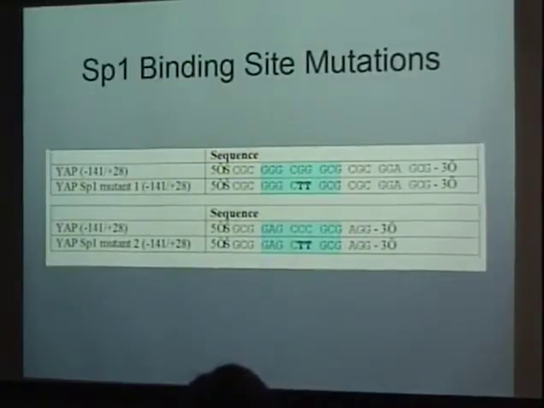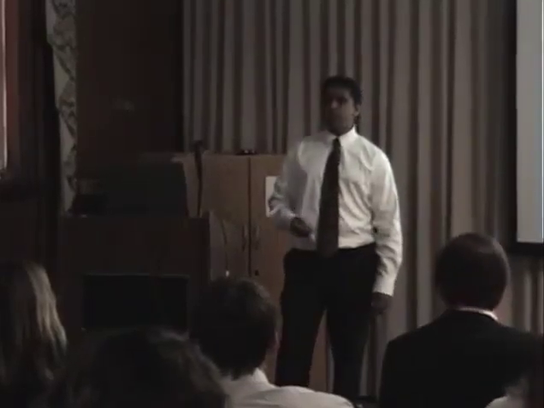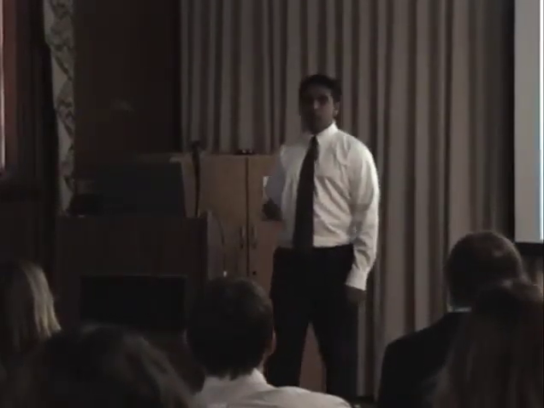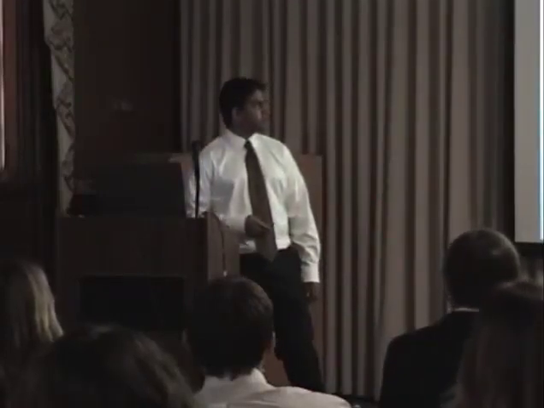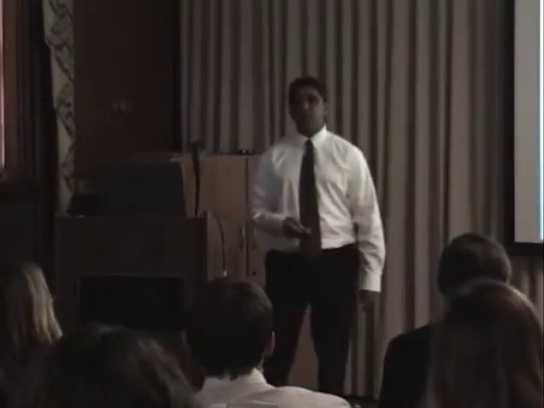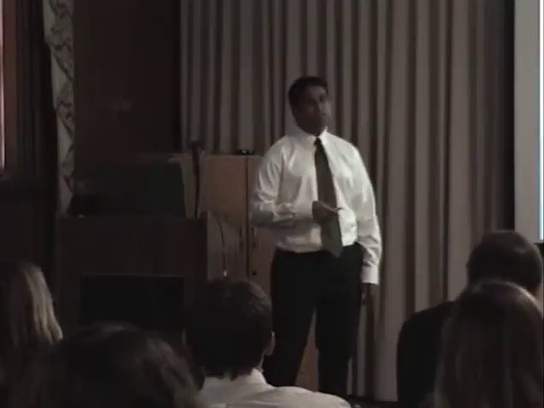So once I've narrowed my focus down to the region 150 base pairs upstream of the start site, I searched an online database that would identify potential transcription factor binding sites that are located within this region. And I actually found multiple putative SP1 binding sites that are located within this region. And I specifically chose 2 binding sites, which is about 35 and 45 base pairs upstream of the start site. And I mutated 2 nucleotides within a sequence that closely matched the consensus SP1 sequence.